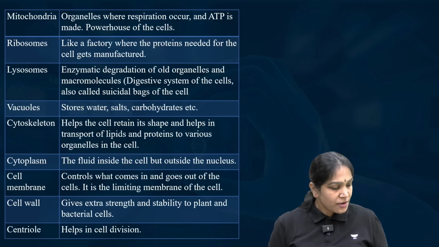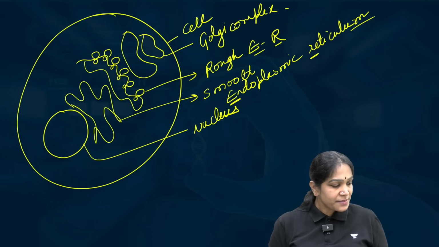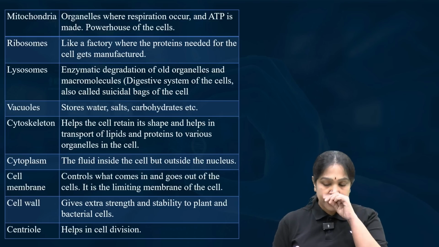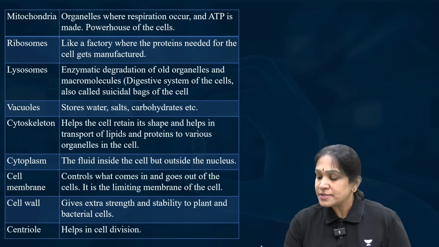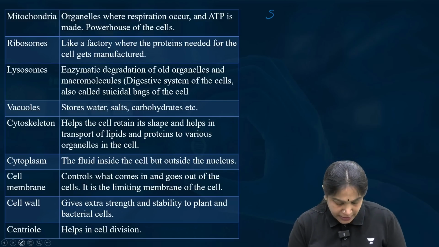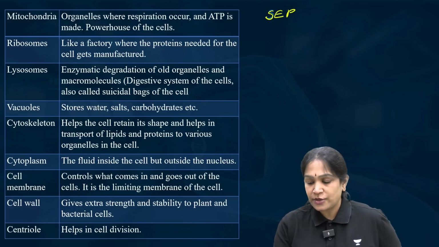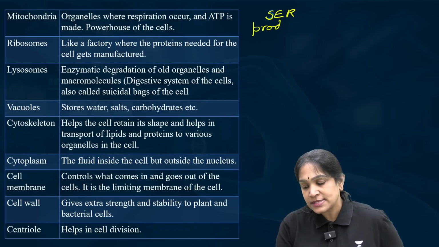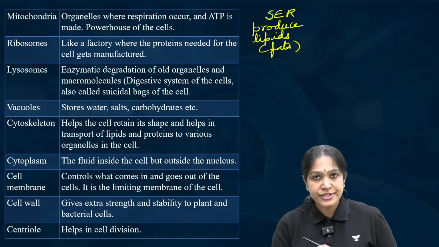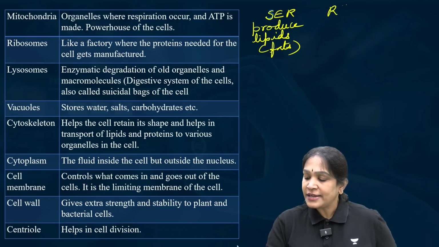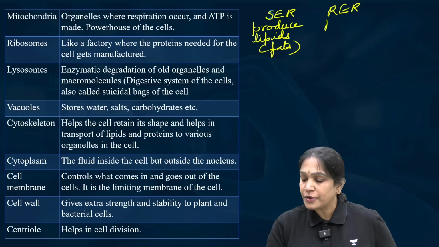What is the function of this smooth endoplasmic reticulum and rough endoplasmic reticulum? Look here. Smooth endoplasmic reticulum will produce lipids. What do you mean by lipids? Fats, right? Then rough endoplasmic reticulum will produce proteins.